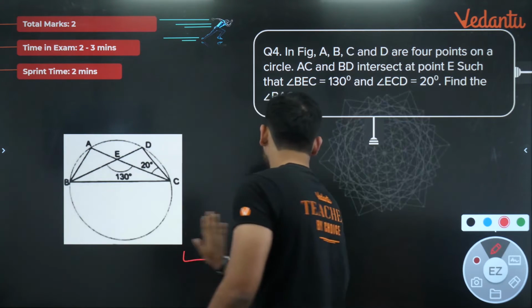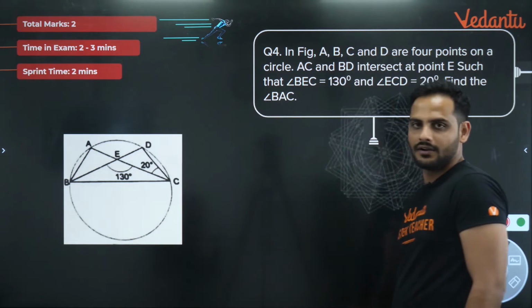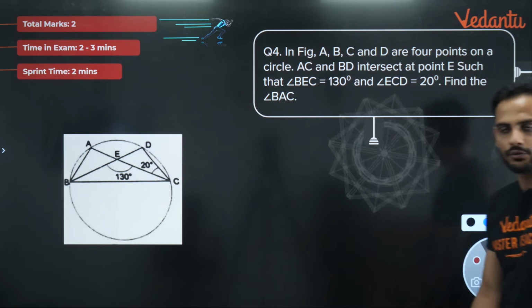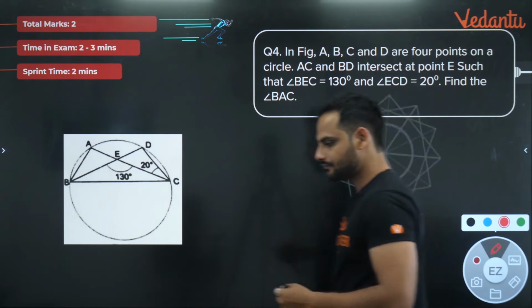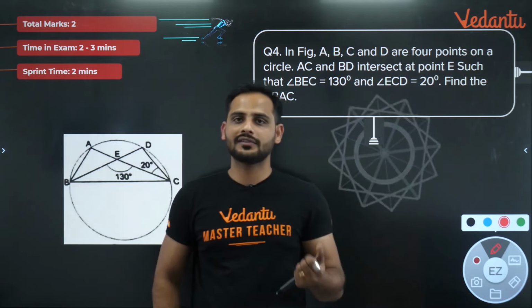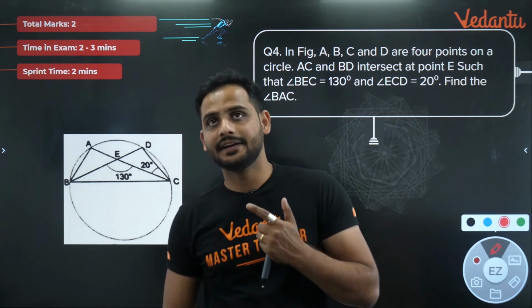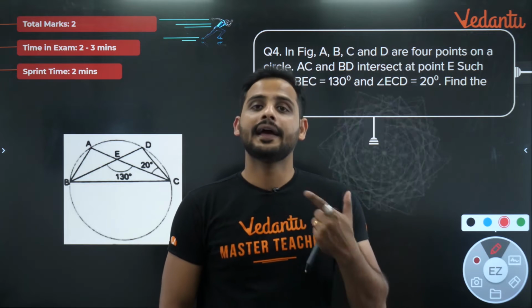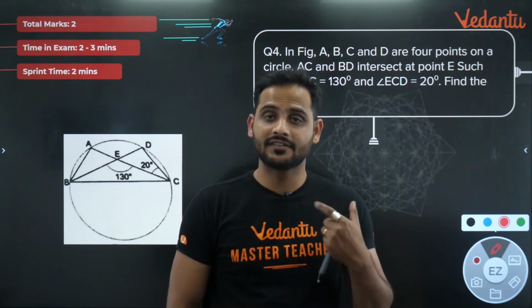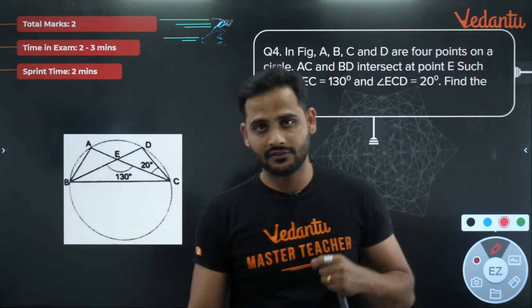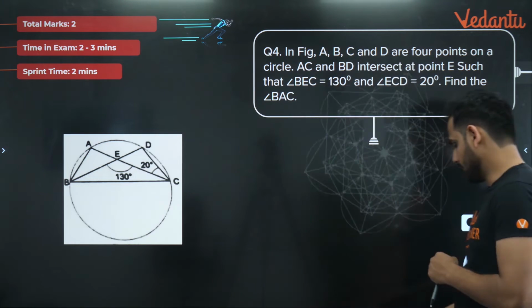So this way, you will see whenever a cyclic quadrilateral is there, first thing is you have to understand some of the most important theorems in this chapter. First is of the cyclic quadrilateral, then angles in the same segment are equal, and angle at the semicircle is 90 degree, and the angle formed by a chord at the center is double the angle formed by it at the circumference or at the circle. Okay, chalo, let's move to the next question.